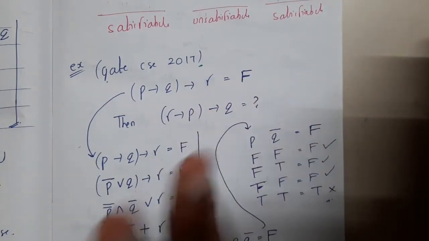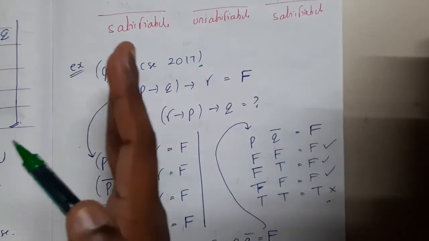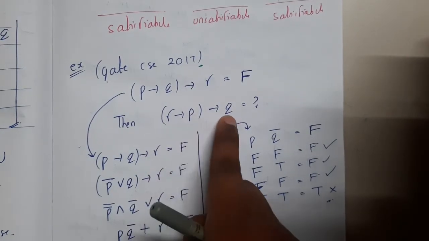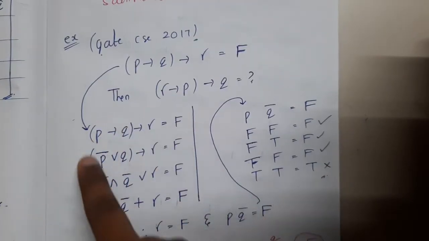So there are two methods to solve these questions, guys. The first method is the tabular method. You will write P, Q, R, do it step by step, and then perform R implies P implies Q. That method is also a good method, but most of the time I prefer the other kind of method.